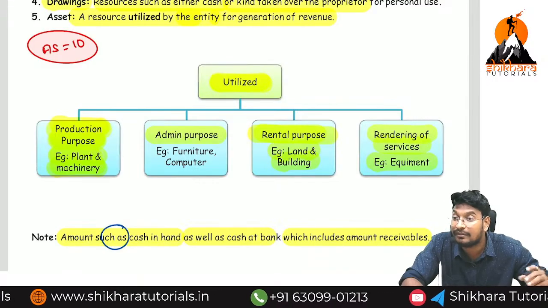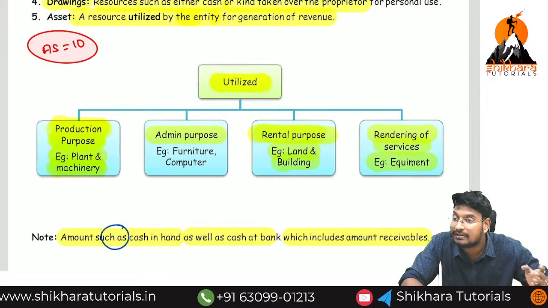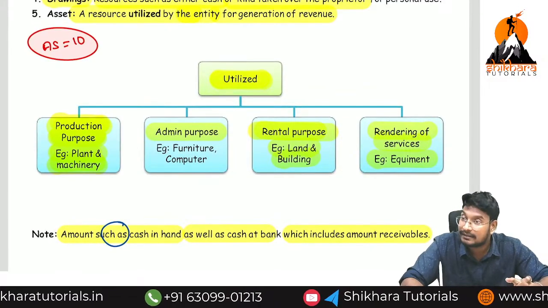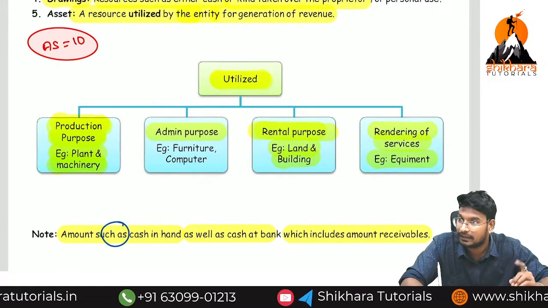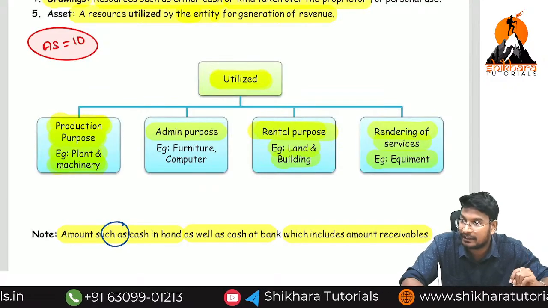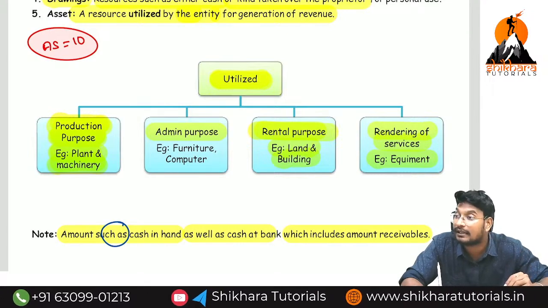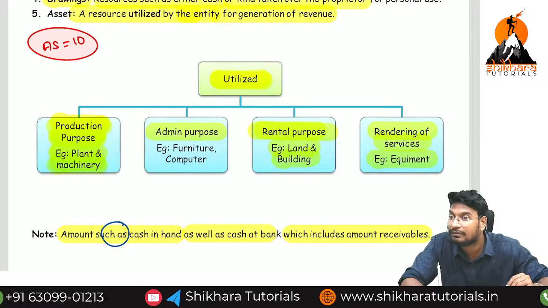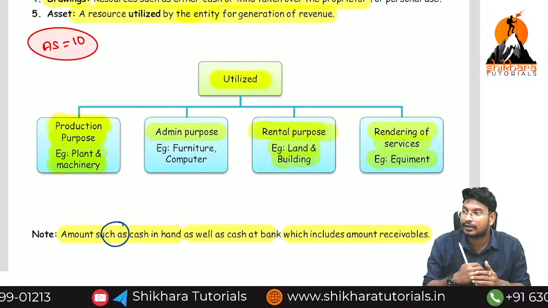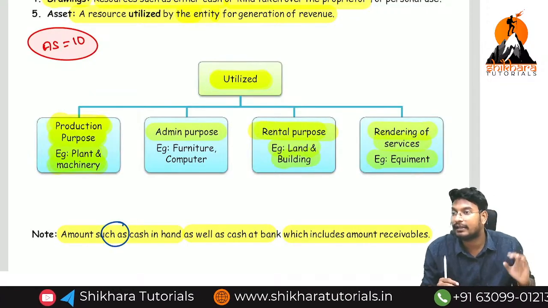Imagine in the same building we are producing the books. That means the same building we are using for production purpose. Next one, rental. In the same building, staff, the faculties who are going to teach you, stay in one room. One floor they are staying as a house. Now from the faculties we are going to collect the rent. That means we are using it for rental purpose. That means the same building we can use for production purpose, rental purpose, administration purpose, and rendering of services.